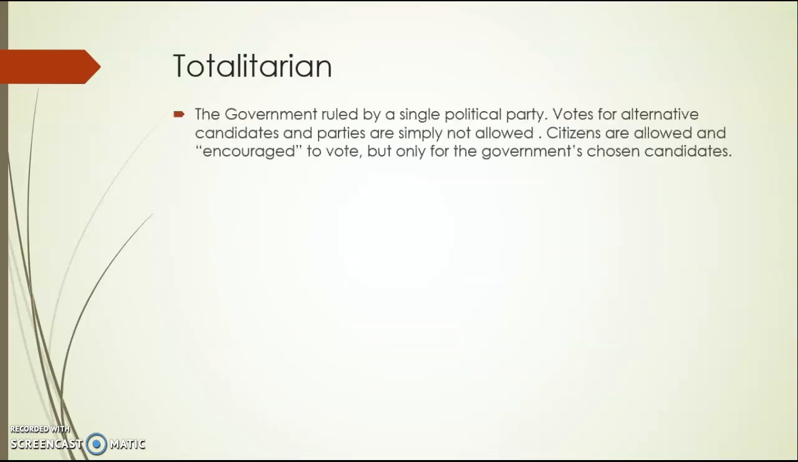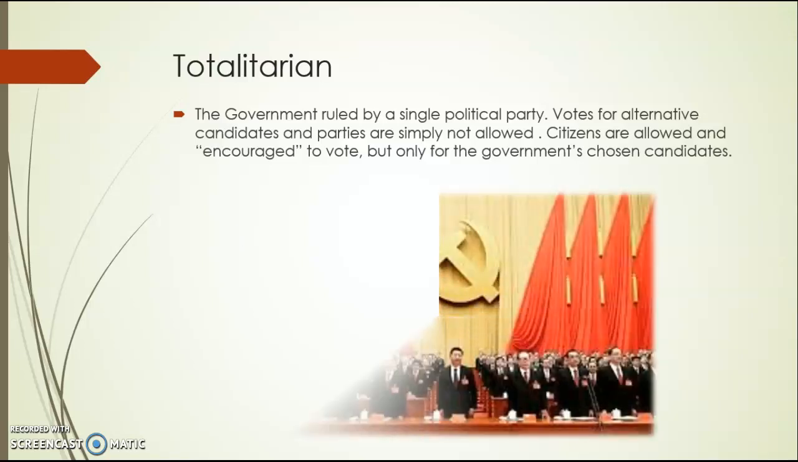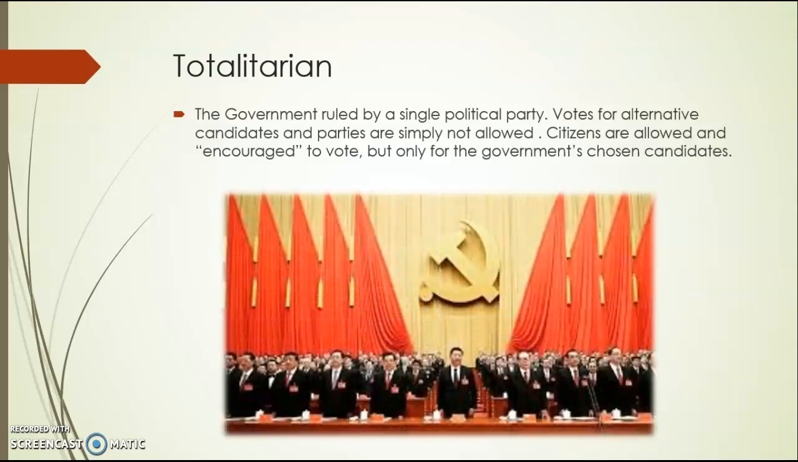Totalitarian. The government is ruled by a single political party. Votes for alternative candidates and parties are simply not allowed. Citizens are allowed and encouraged to vote, but only for the government's chosen candidates. Example: the Republic of China.